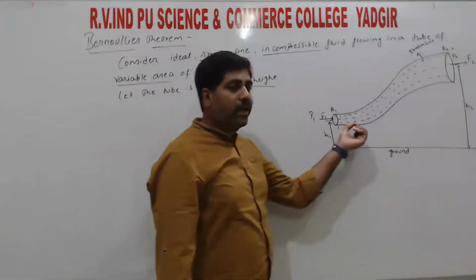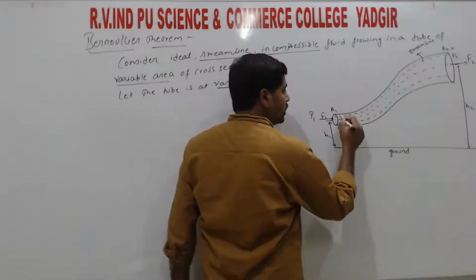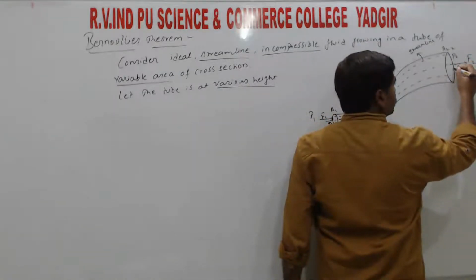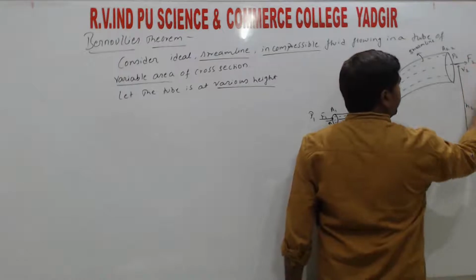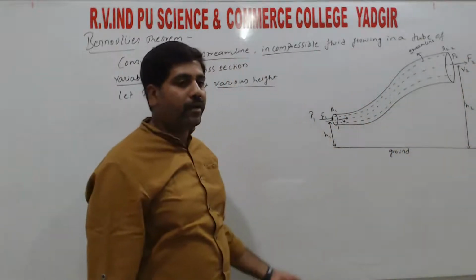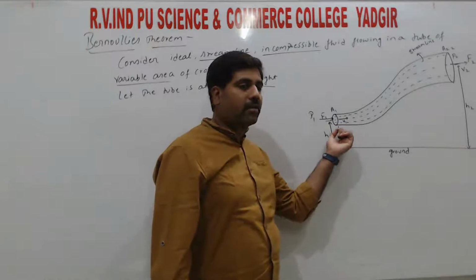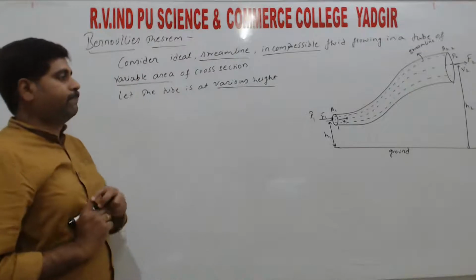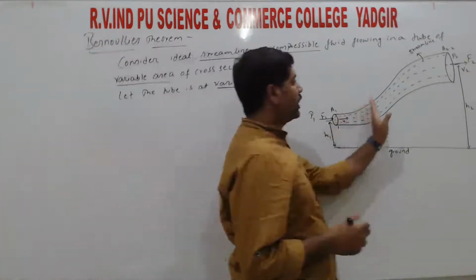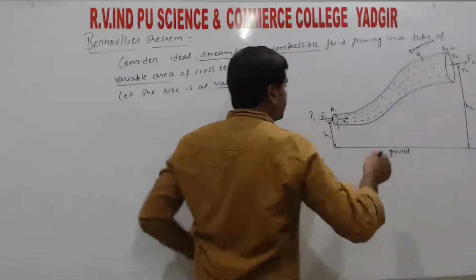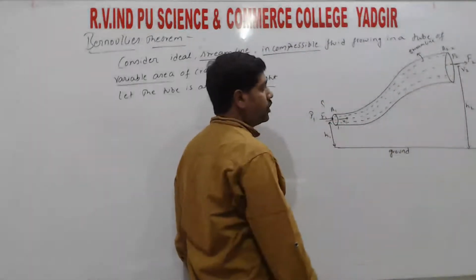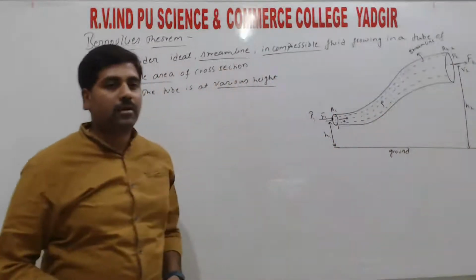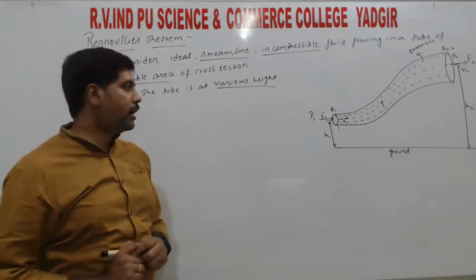So the fluid is moving, hence at point 1 it has velocity v1. At point 2 it has velocity v2. So v2 is the velocity at A2 and v1 is the velocity at A1, right? The density remains constant, so at each and every point the density will remain constant. To mention it, rho is the density of the fluid. Somewhere inside the diagram we can mention it, right?